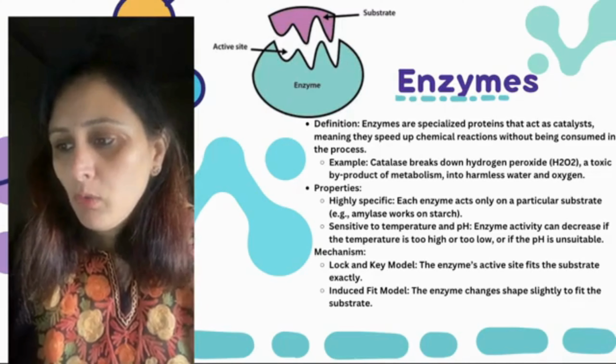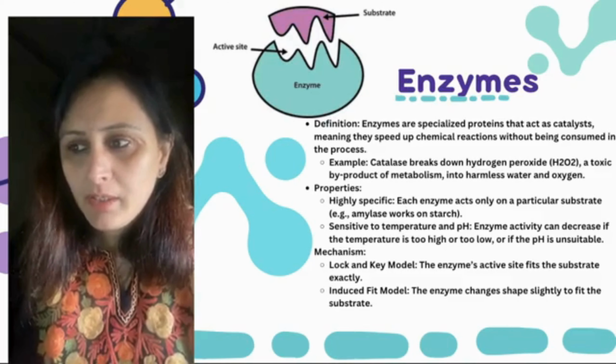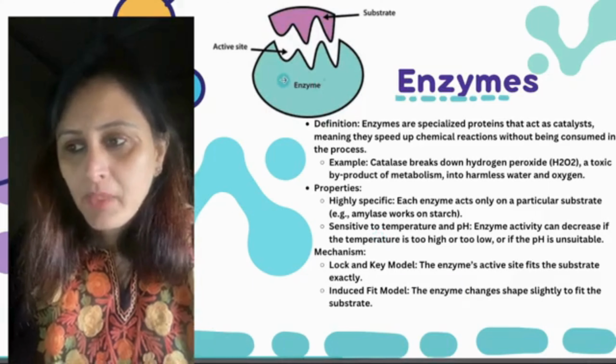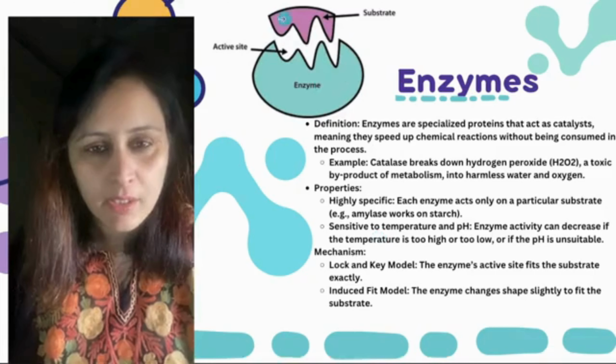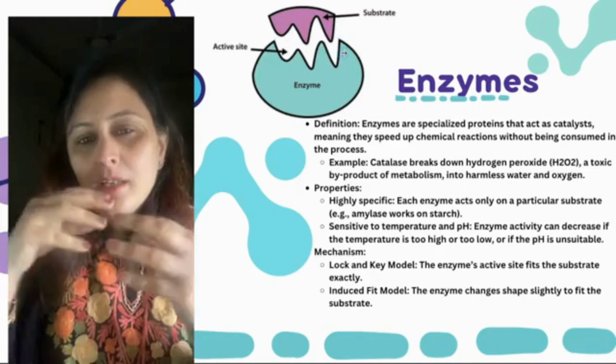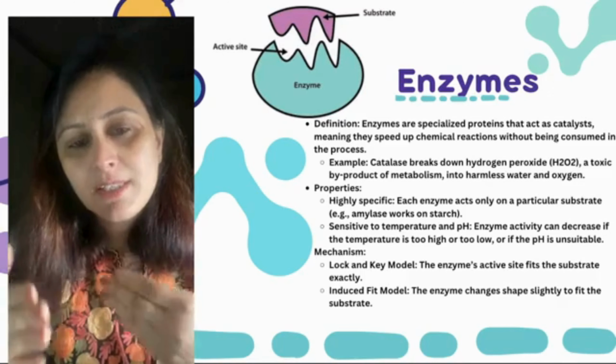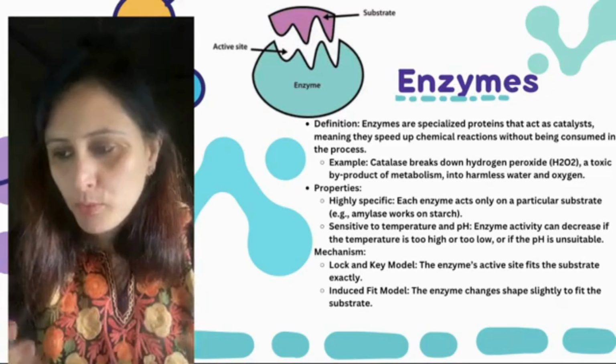Now about ये कैसे काम करता है? Just have a look at the diagram. This is the enzyme over here. इसके ऊपर एक active site होता है जहाँ substrate आके fit होता है, right? So then it becomes active and it starts behaving the way it is supposed to.